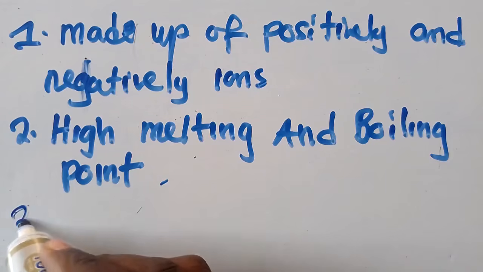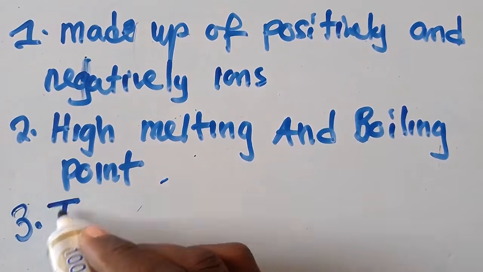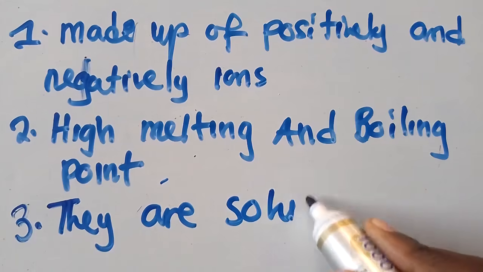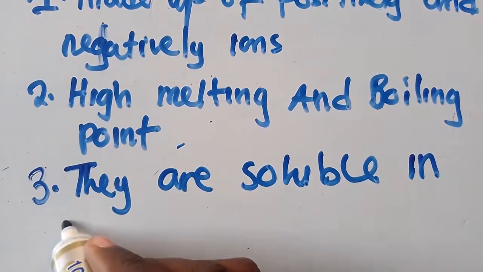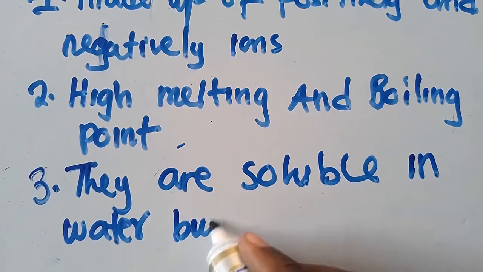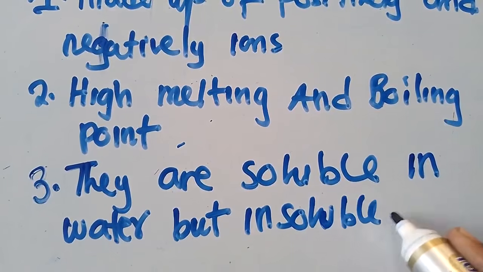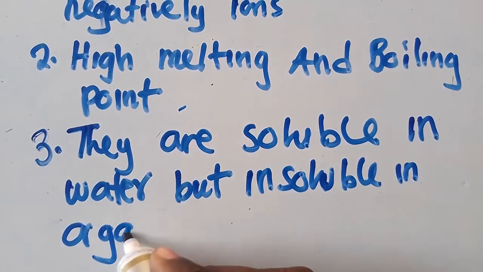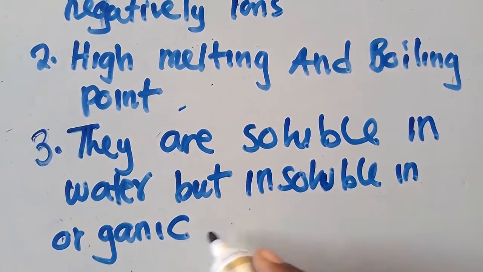So we also have the third one that we are going to talk about, is that they are soluble in water, but insoluble in organic solvents.